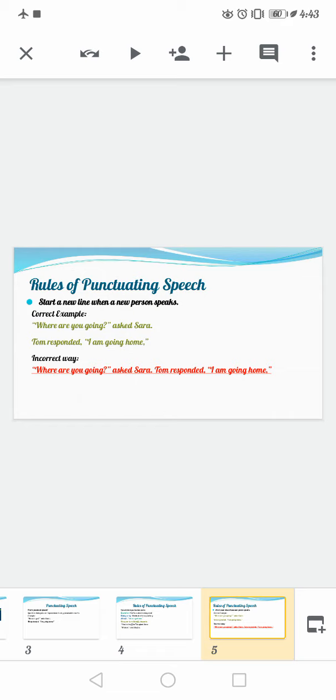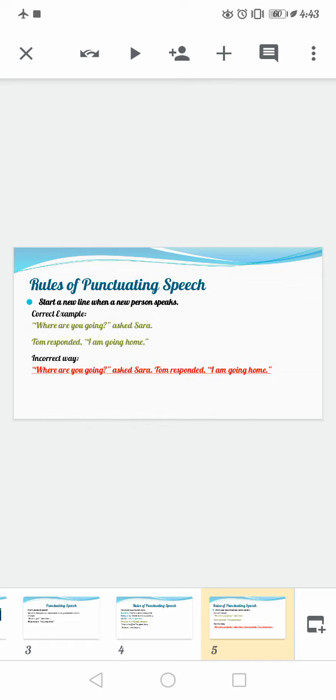Then the other rule is to start a new line when a new person speaks. Now, this is not related to your story writing. In your story writing, definitely the way is different. However, whenever you are given creative writing where you have to write a dialogue, or if you are going to do certain exercises in your books, you have to follow this method. So whenever a new person is speaking, you have to start a new line for it.